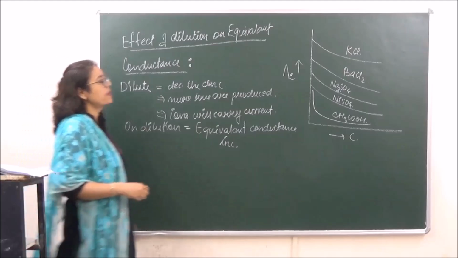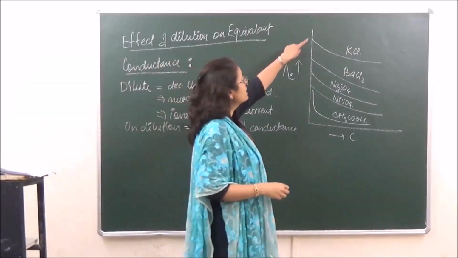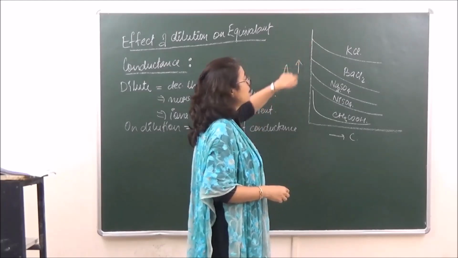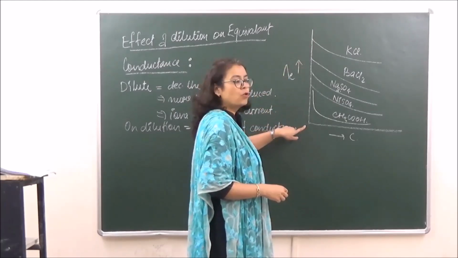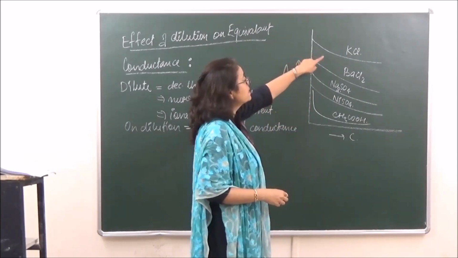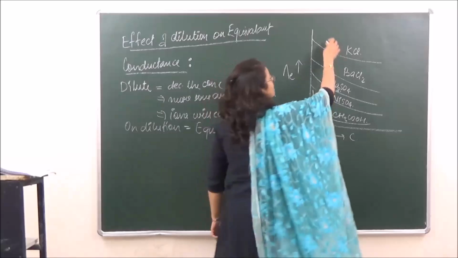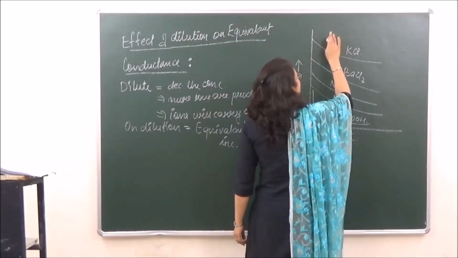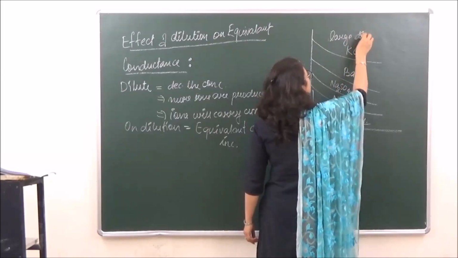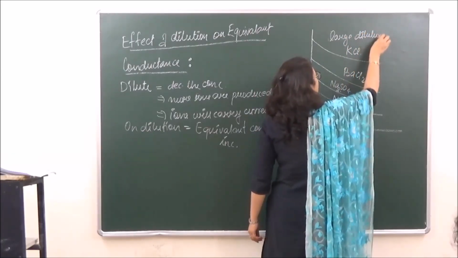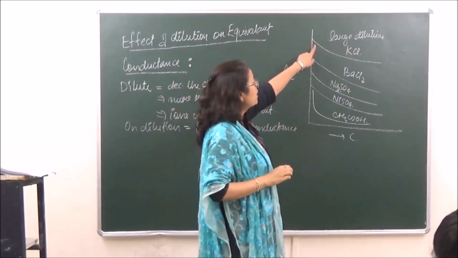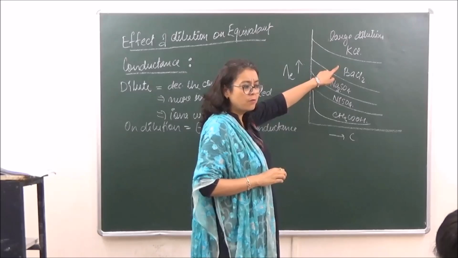When we are talking of KCl over here, KCl has a very high value of equivalent conductance even at zero concentration. That is, KCl has high conductance at large dilution. There is no abrupt change in the graph over here.